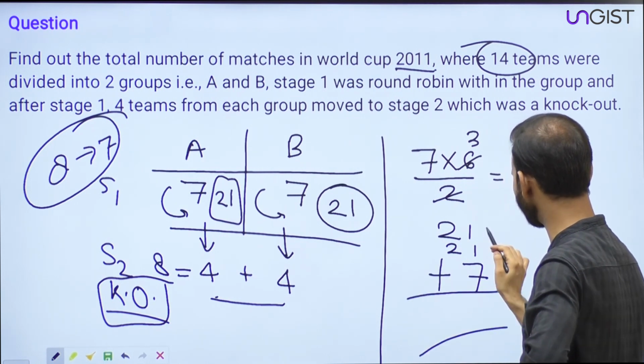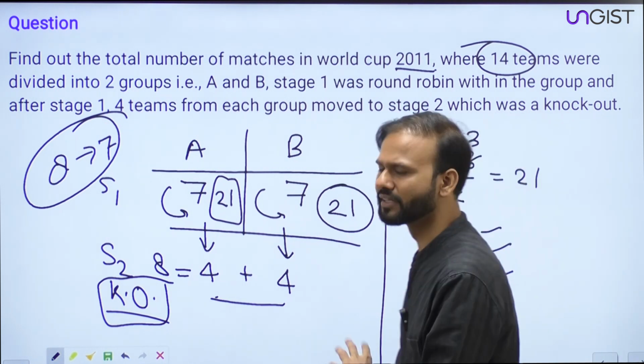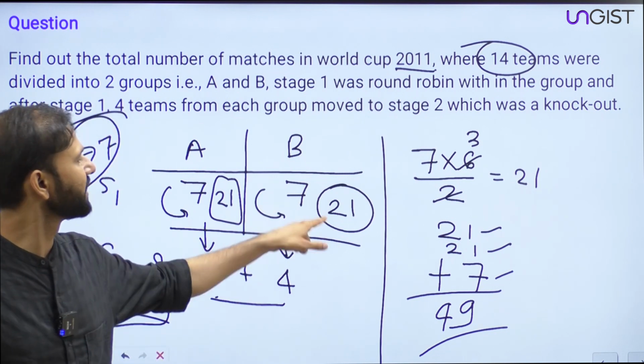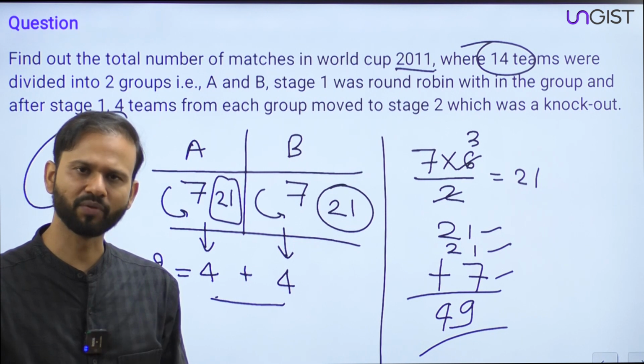So 42 plus 7. This is 49. Guys, you are getting it or not? Please, what is the confusion? Those who were saying 48, they were very close to the correct answer. But what was the confusion?